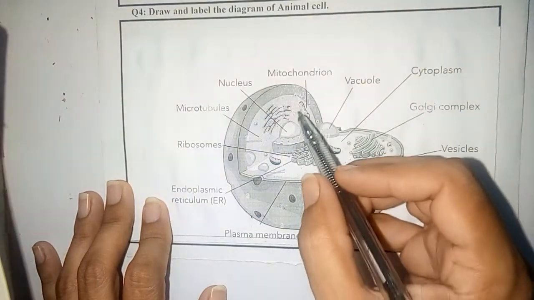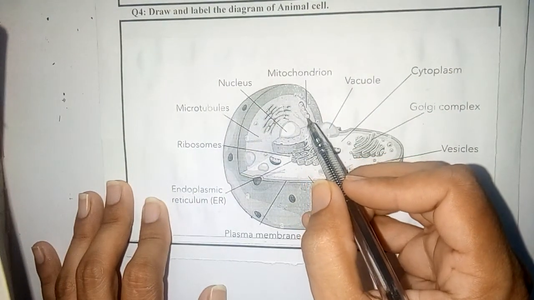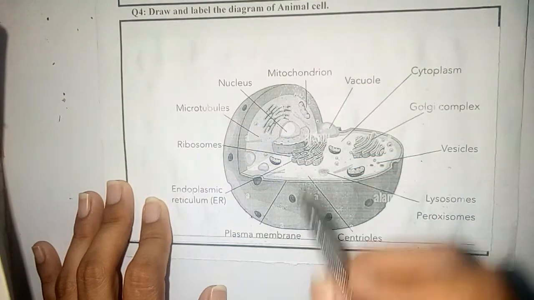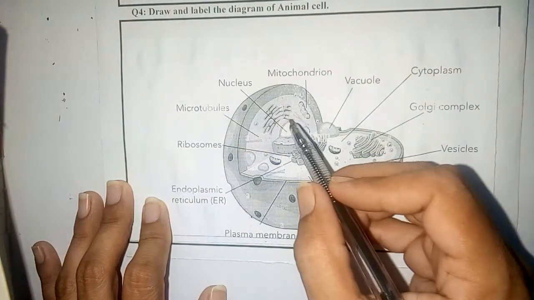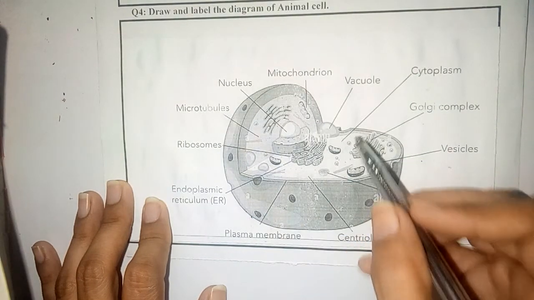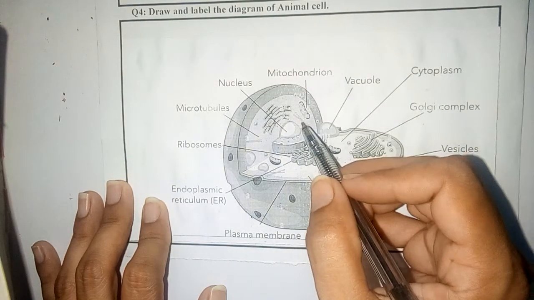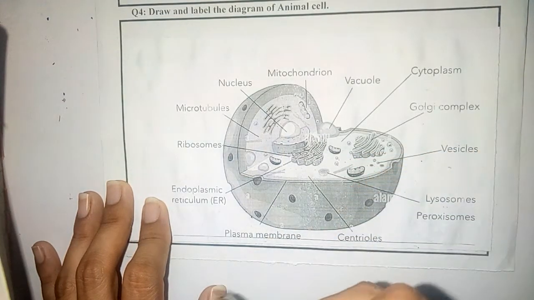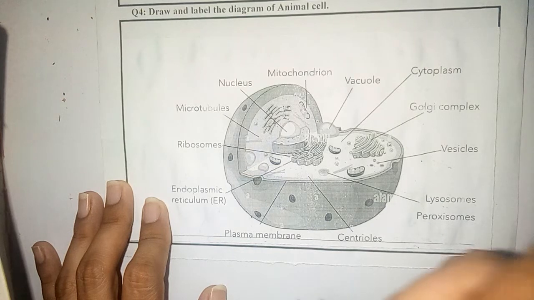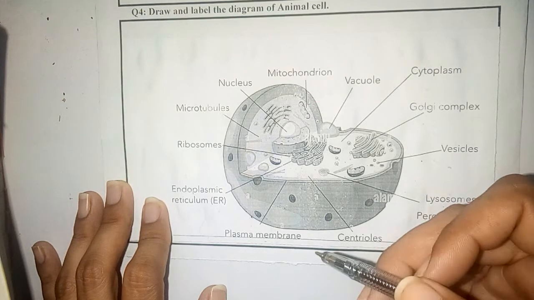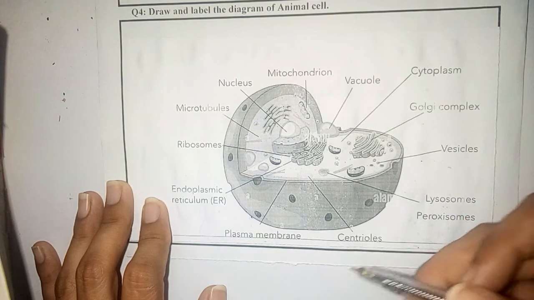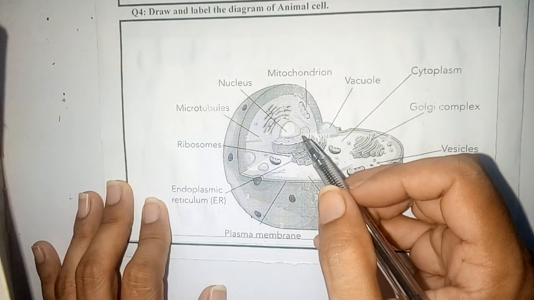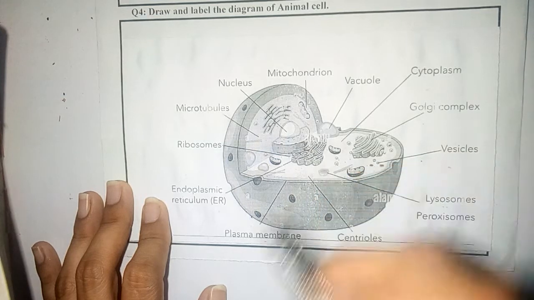You can see the inner layer is folded and the outer layer is basically smooth. So this is the energy production center of the animal cell, as it provides a space for aerobic respiration, the process in which our food molecules break down in the presence of oxygen to produce energy. So this is a very important organelle of the animal cell.